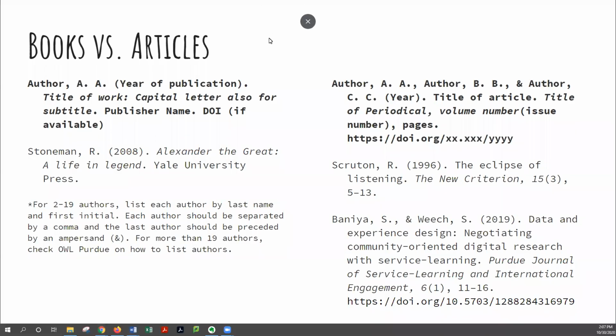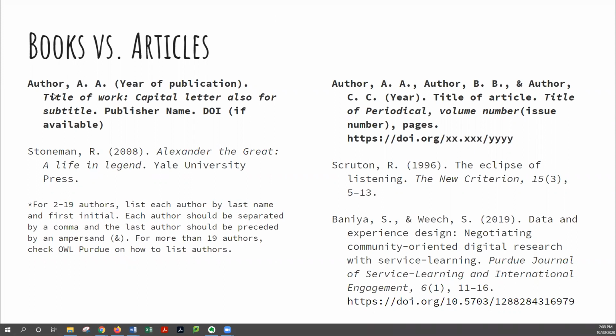There are a few major differences between APA and MLA citations that you need to be aware of, and you just want to make sure that you're following whichever citation style your professor suggested, or if you were given free rein to choose your citation style, that you are being consistent throughout your paper.